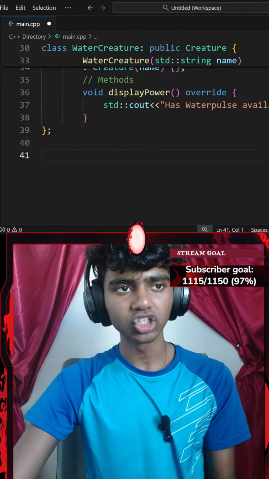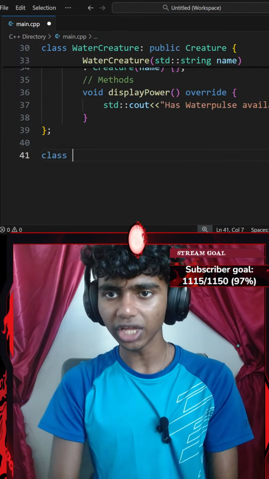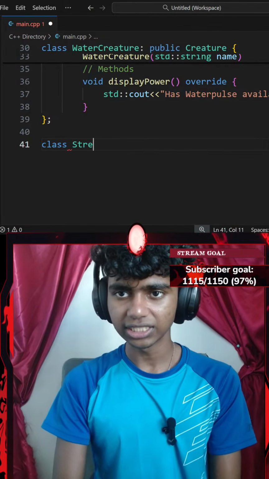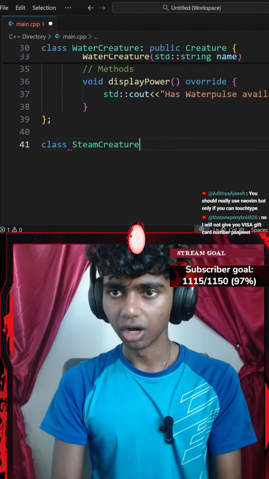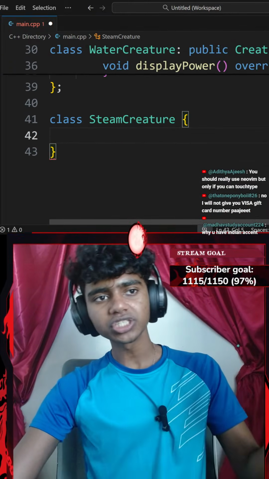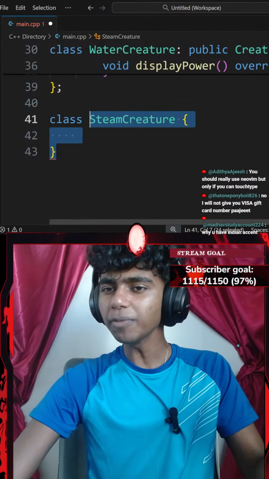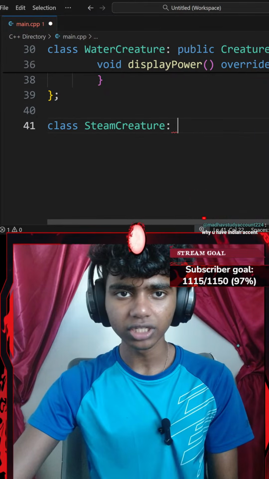Okay, so let's create another class called something like steam creature. So I'll create a class called steam creature. Okay, and then another pair of curly braces. Now inside of my steam creature class, actually before I add a pair of parentheses, I will be inheriting from a few classes. So I'll go with something like a colon.